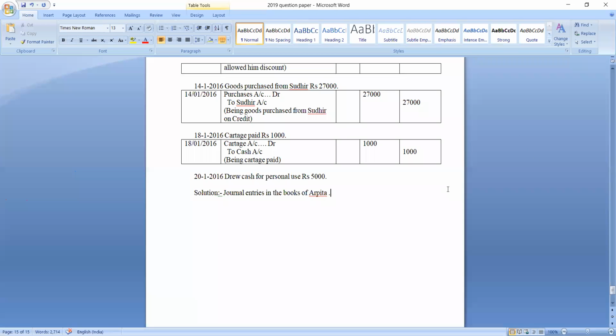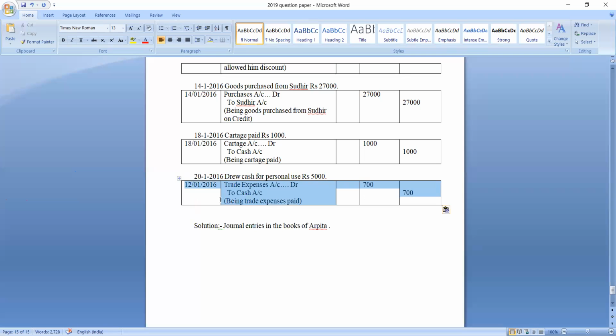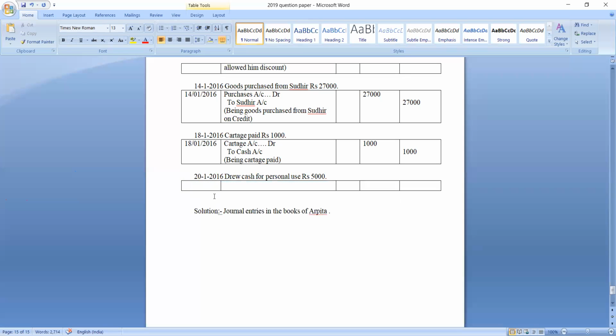Okay. Let us pass the last journal entry now. What is the transaction here? Drew cash for personal use. Whenever cash is drawn for personal use, it is called drawings. So on 20th January 2016, drew cash for personal use. The two accounts are the drawings account and the cash account. Understood? So which account should be debited?